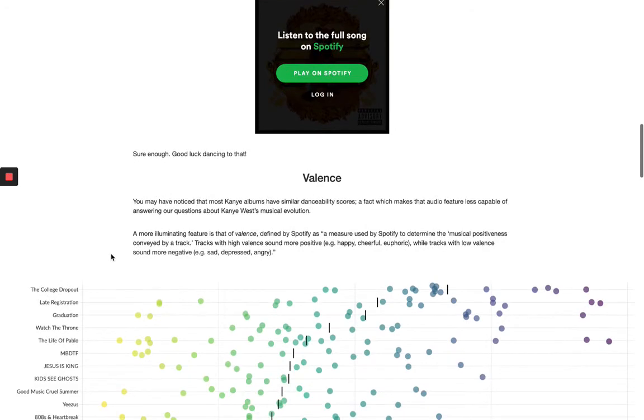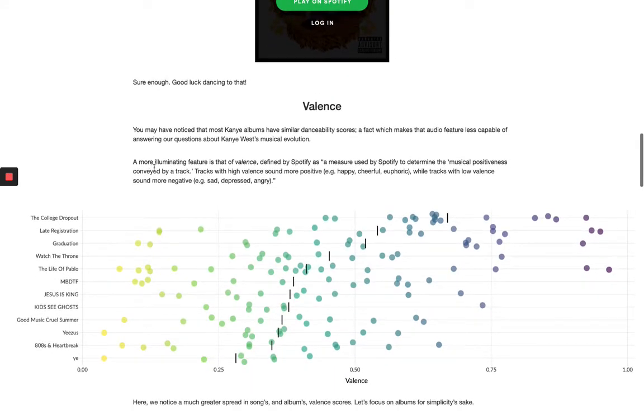And a better value that we can look at, a better feature, is that of valence, which Spotify defines as used to determine the musical positiveness of a track, whether it's happy, cheerful, and euphoric, or whether it's low valence, sad, depressed, and angry. What we see here is a different story with respect to Kanye's music, with some songs being overwhelmingly happy with a high valence of around 0.67, and some being remarkably low with the valence of 0.29.